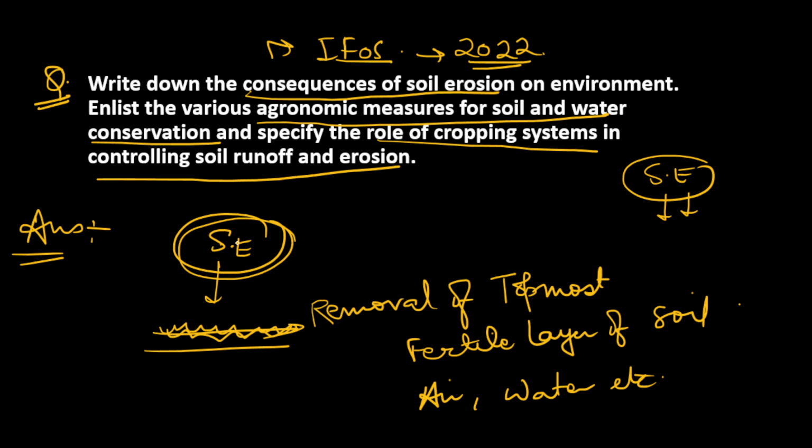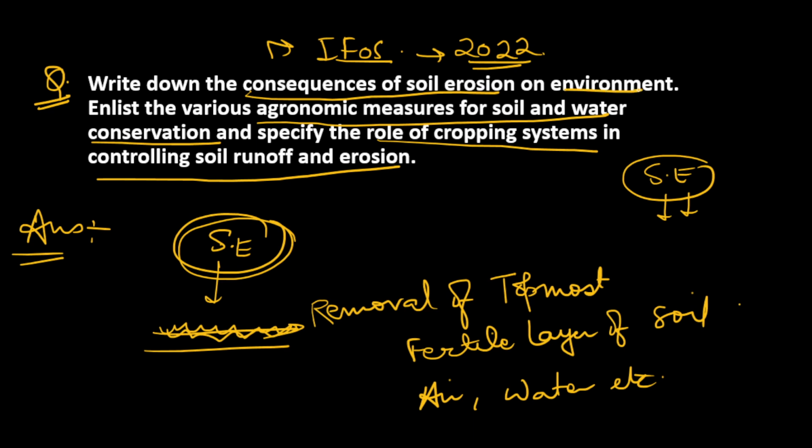Now let's move to the first part of the question, that is consequences of soil erosion. What are the consequences of soil erosion on environment? First of all, there will be the loss of fertile soil. The topmost fertile soil will be lost,